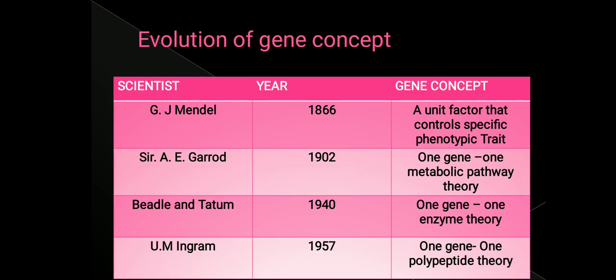Why this theory was most accepted is because, say for example, in one gene, one enzyme, we all know that enzymes can be made up of one polypeptide chain, or some enzymes are made up of 2 to 3 different types of polypeptide chain. So for such enzymes, we cannot say that all the polypeptide chains are from one gene itself. Therefore, the one gene, one polypeptide theory was mostly accepted by everybody. That is why it is the most accepted theory.